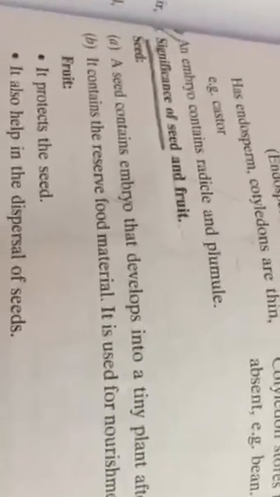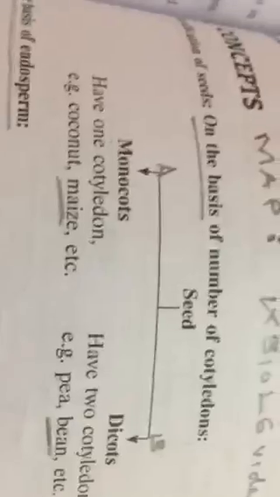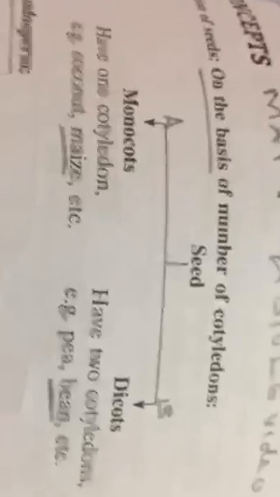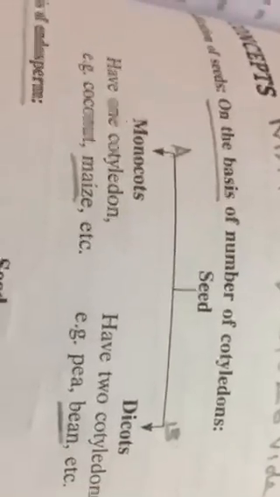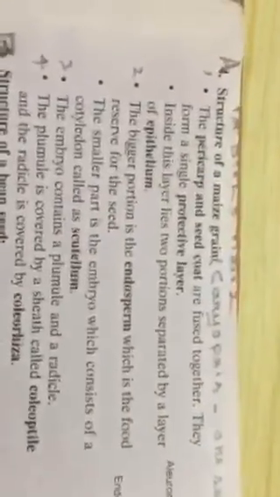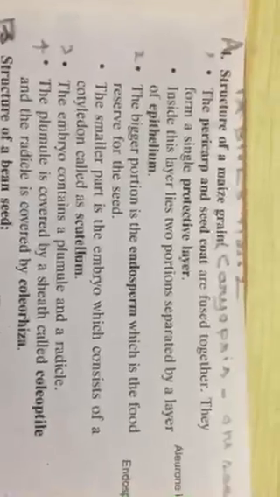You learn today only the structure of maize seed. Maize seed comes under monocot. Once again I am focusing on monocot, maize. Then for dicot you will study in the next video. Today you learn 4 points of the diagram that shows the structure on the next page. Yes, this is the one. 4 points are there. I will focus on the seed first.